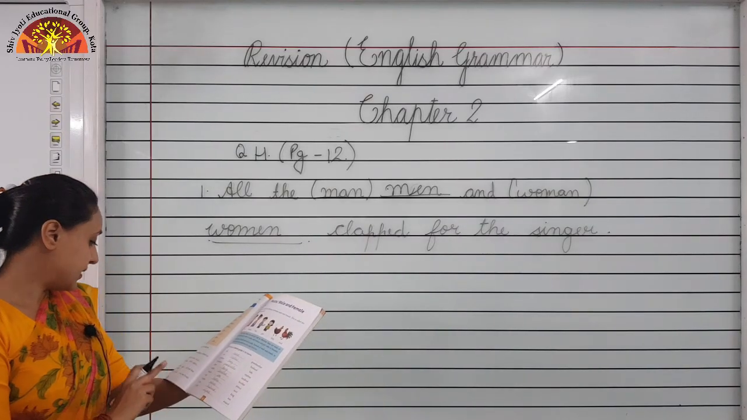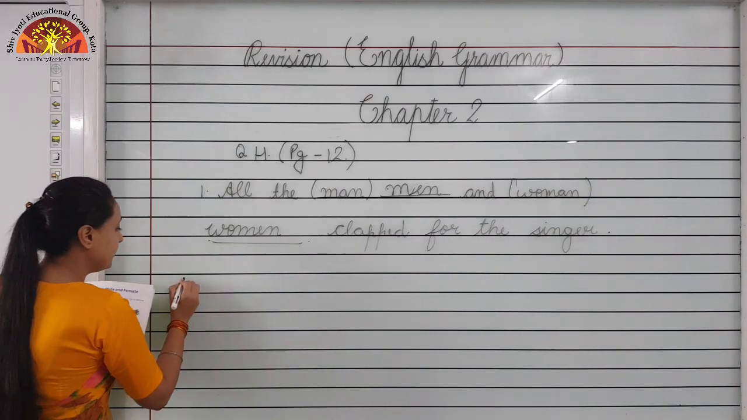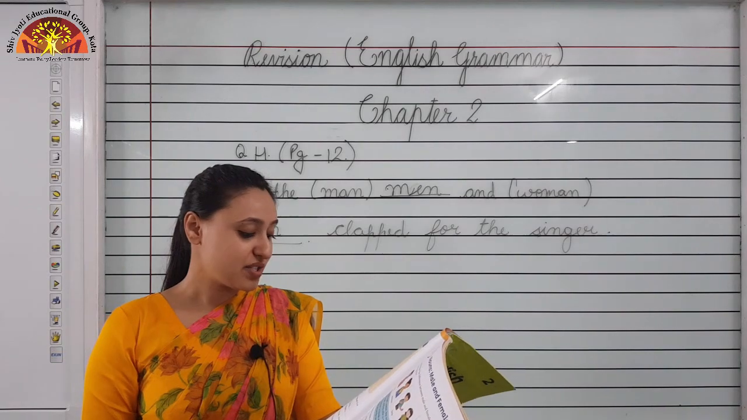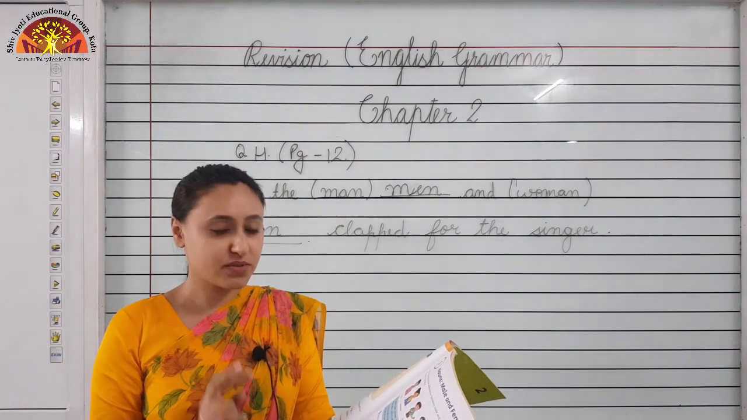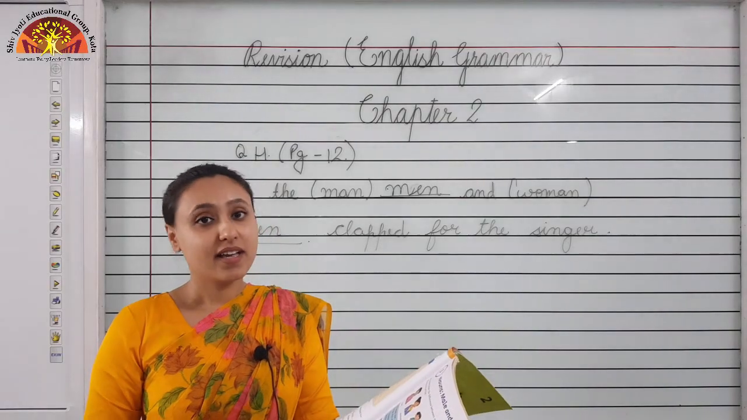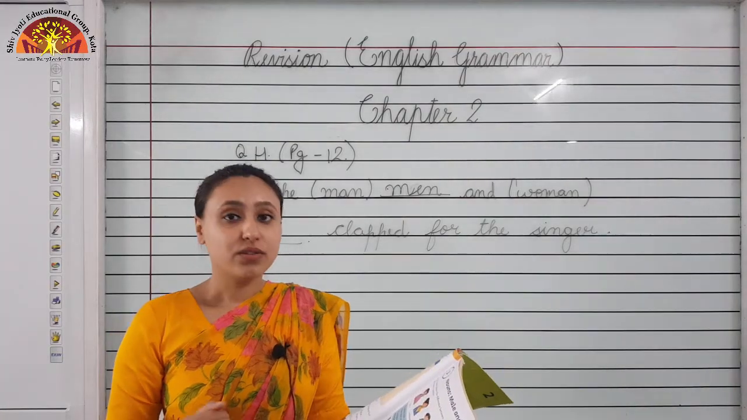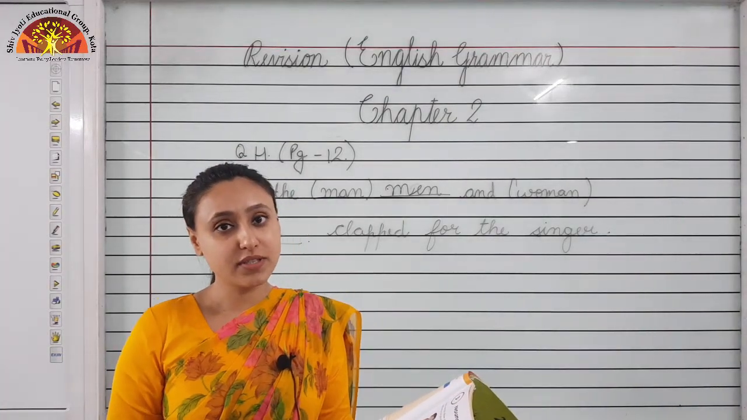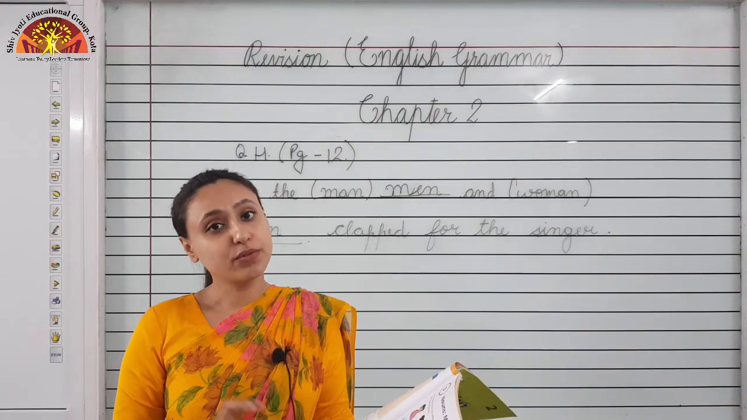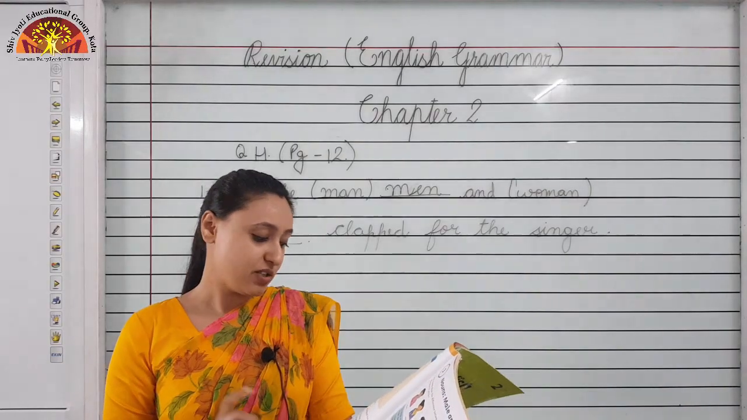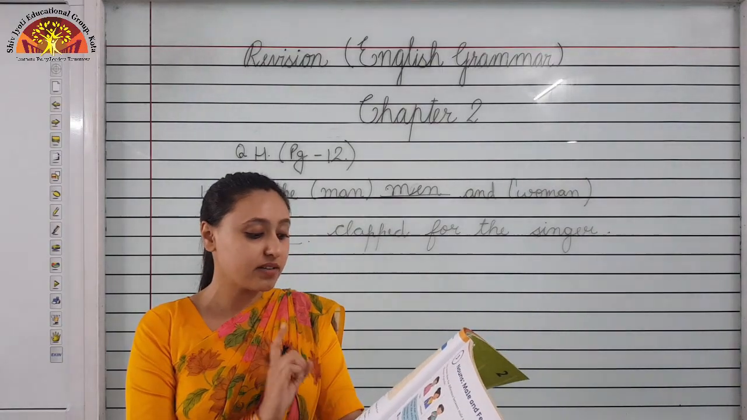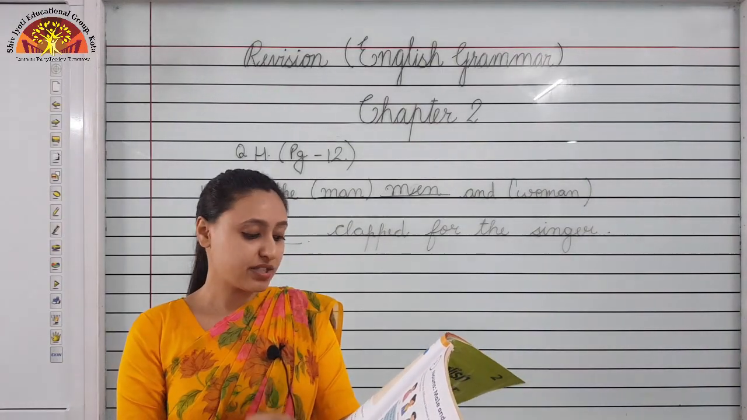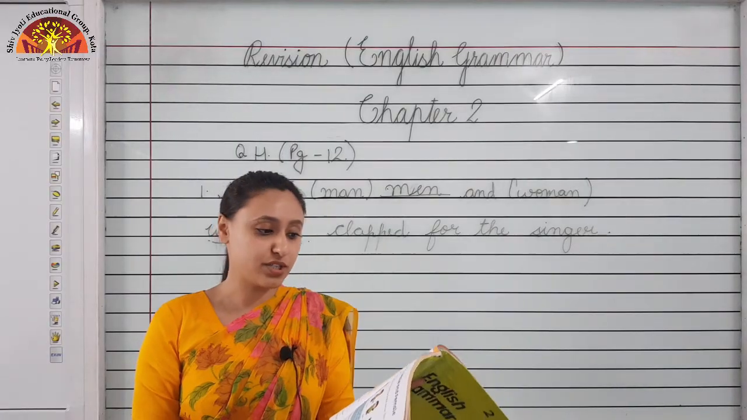We will see one more example. Number 4. Children should wash their dash and brush their dash before bedtime. Two options are given to you, foot and tooth. You already know the plural form of foot is feet and the plural form of tooth is teeth. So our sentence will become: children should wash their feet and brush their teeth before bedtime.